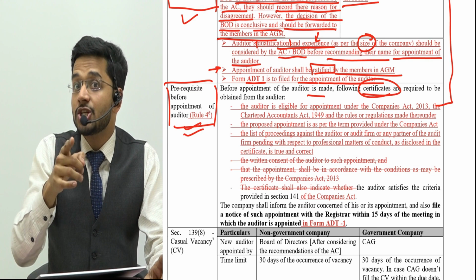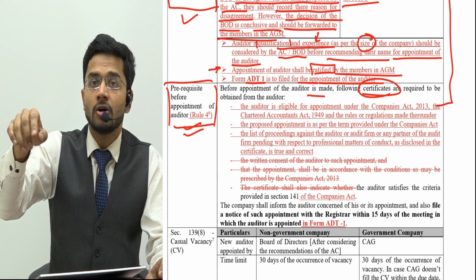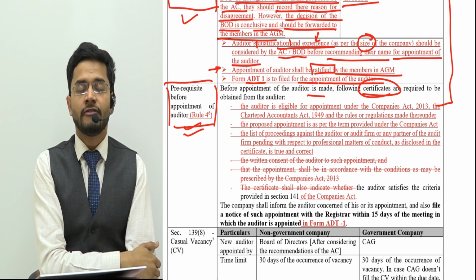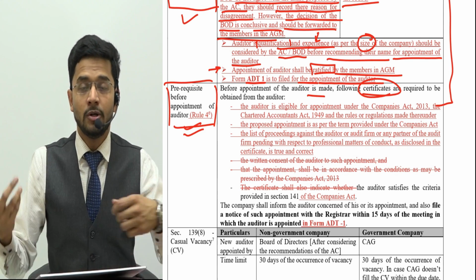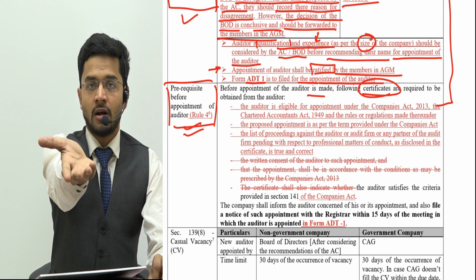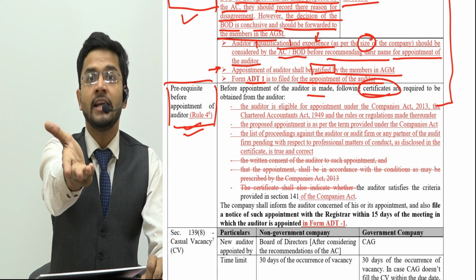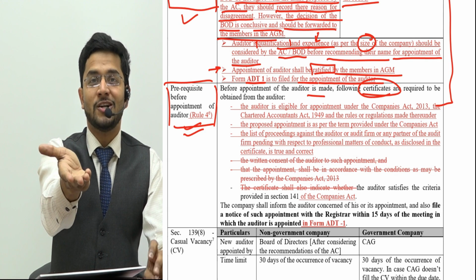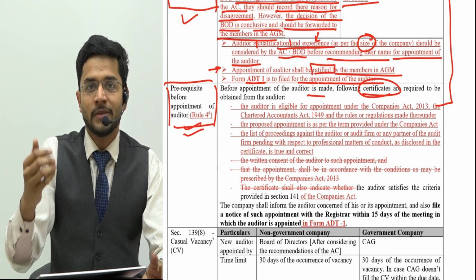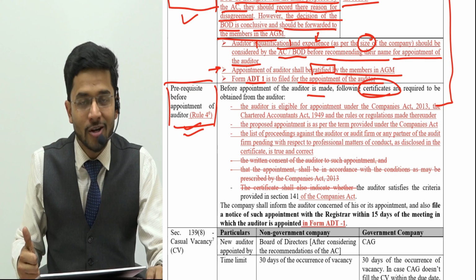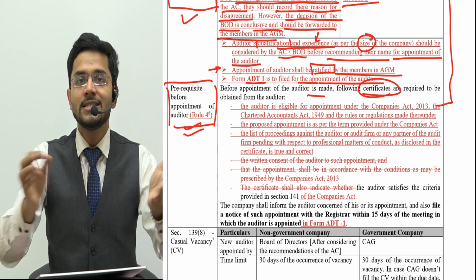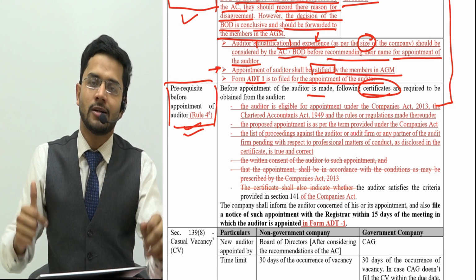We need some declarations from the auditors, because guys, we cannot go inside the home of the auditor, we cannot go inside the office of the auditor and check whether he's eligible to be appointed as the auditor. We cannot ask him, oh, please show us your chartered accountancy degree, please show us your final mark sheet, please show us your certificate of practice. We cannot go and approach him and tell him, please show us, because we don't know whether you are a chartered accountant or not. We cannot do that. And if we cannot do that, guys, we will take all these things in writing from a chartered accountant.